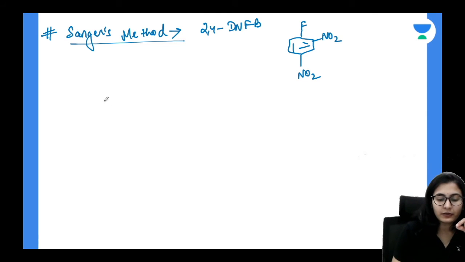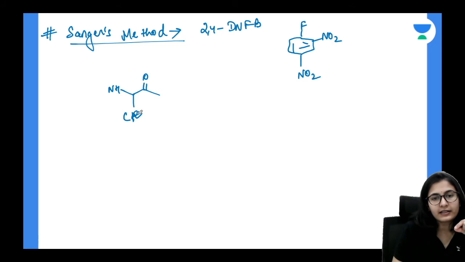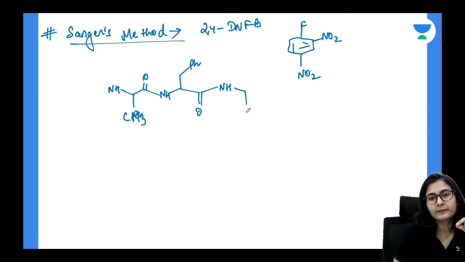What is going to happen to this? Once again, let's say I'm having this kind of a molecule, or in the place of R, let's say I write CH3. That is going to give me alanine, and here I write CH2Ph double bond O. That is going to give me phenylalanine, and over here I write CH2CH2SCH3.